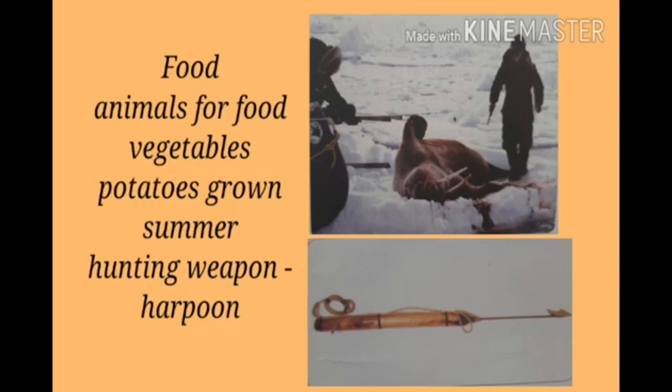Their main hunting weapon is the harpoon, which is either thrown by hand or fired from a gun. Whales, seals, and fish are mainly hunted. Children, the Inuit, apart from eating the meat, make use of almost every part of the animals hunted. Their skin is used to make clothes, tents, and boats.